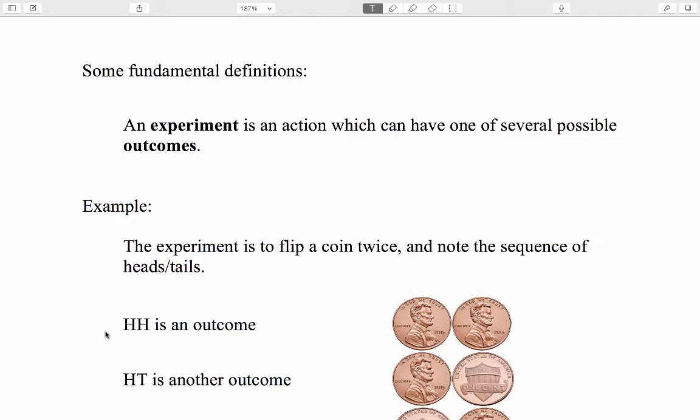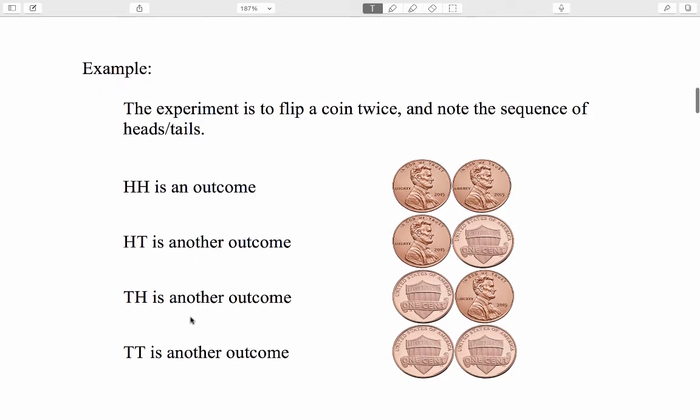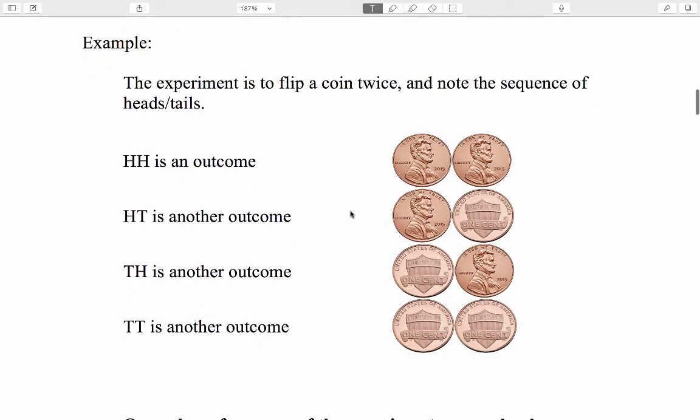For example, the experiment is to flip a coin twice and note the sequence of heads and tails. If that's the experiment, then what can happen? Well, one thing that can happen is that you get heads, heads. Okay, that's one outcome. Heads, tails. That's another outcome. Tails, heads. That's another outcome. Tails, tails. That's yet another outcome. And, if you think about it, these are all the outcomes.